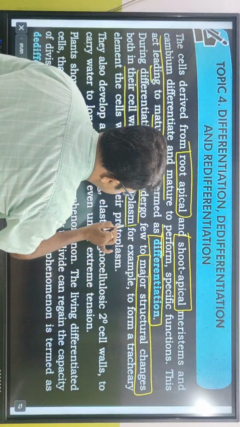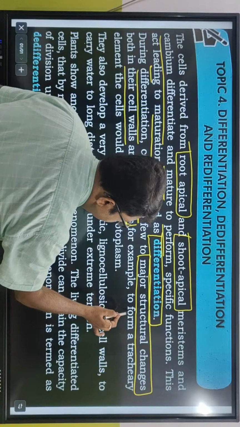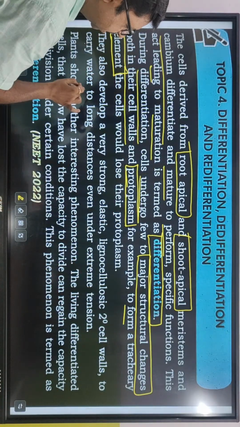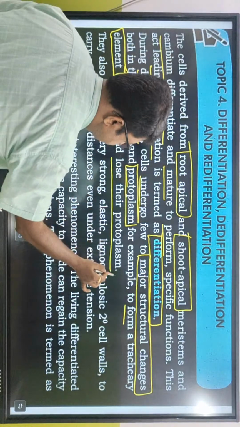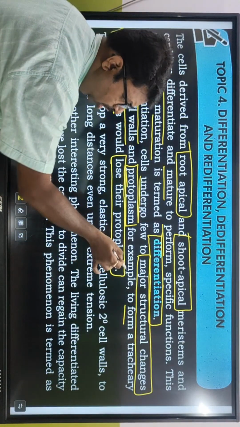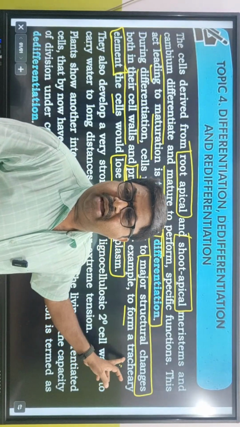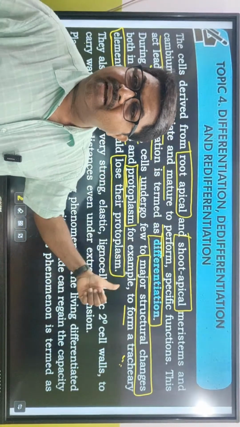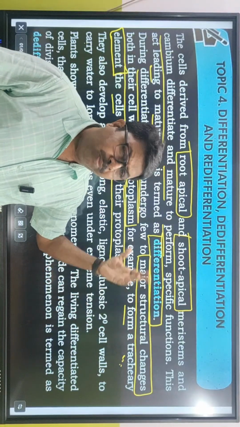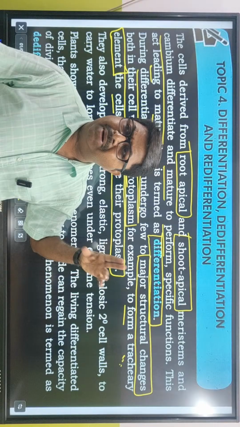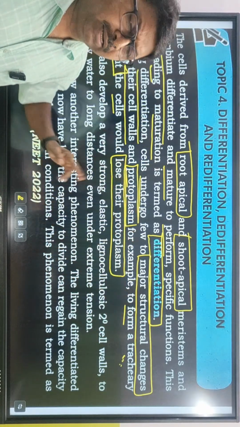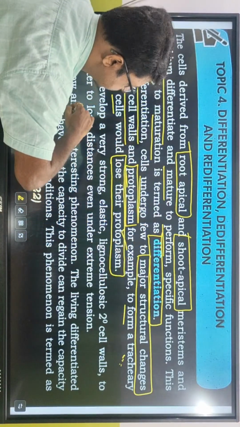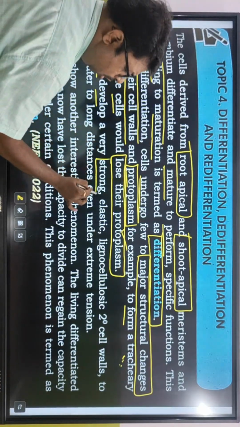কিসে cell wall আর protoplasm মধ্যে ওদের changes আসে। For example, to form a tracheary element, that cells would lose their protoplasm. Well, tracheary element কোনটা? Xylem vessels, xylem tracheids। ওরা ডেড না লিভিং? ডেড। সো প্রথমে লিভিং ছিল, তারপরে কি হলো? ওরা ডেড হলো। ডেড হয়ে কি করার জন্য? একটা পার্টিকুলার ফাংশনের জন্য। So they lose their protoplasm and they become tracheary elements. They also develop a very strong